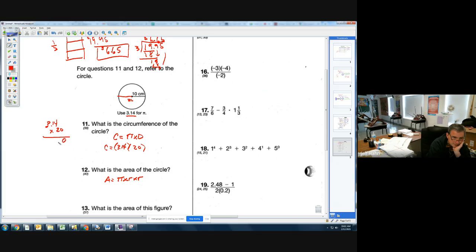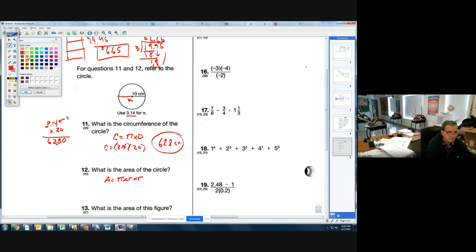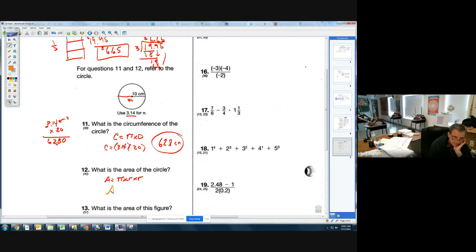Bring down my 0, 8, 2, 6. Count decimal places. This has 2 in it. This has none. So I come back 2 places, and my circumference is 62.8 centimeters. I can leave off that extra 0. Not needed. For the second one, area, same thing.